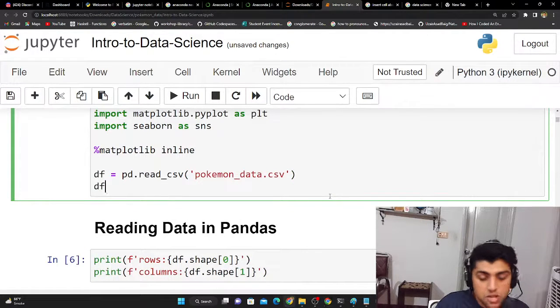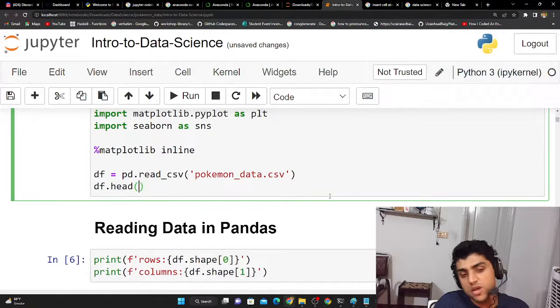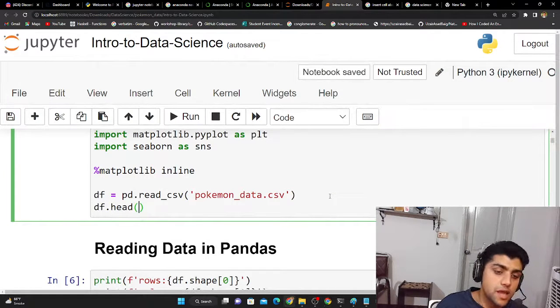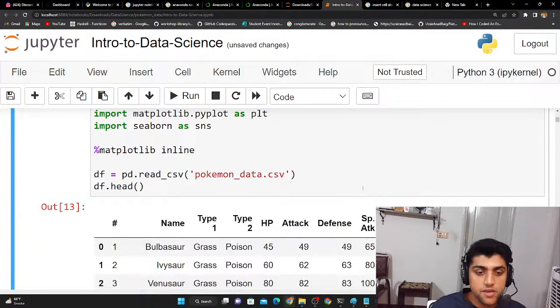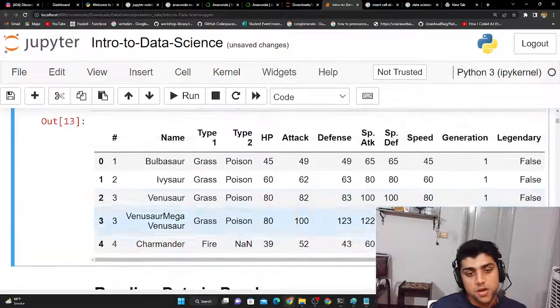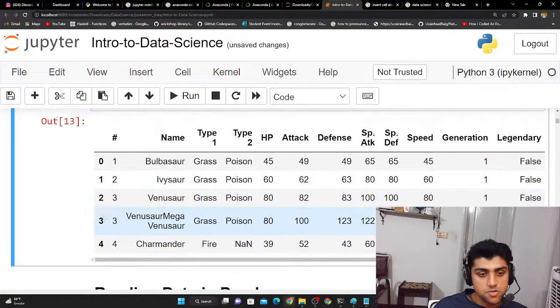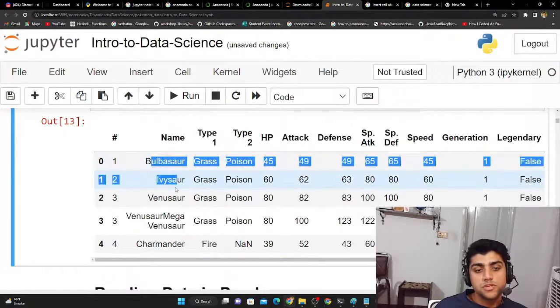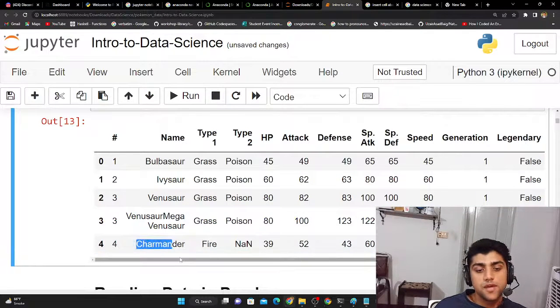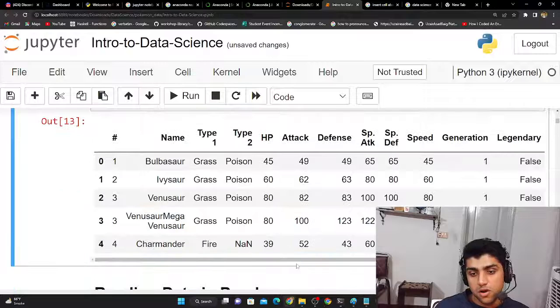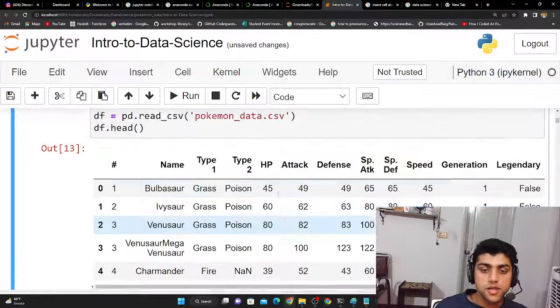Then what we do is run this data frame. But it's normally going to run all of the cells, and I don't want to read all of the columns at the same time. It's not even going to show me all. So I'm just going to do data frame dot head, and this shows me the top 5 rows from my file. If I run this, you can see the first 5 rows, which are 0, 1, 2, 3, and 4: Bulbasaur, Ivysaur, Venusaur, Mega Venusaur, and then Charmander. You can see all the columns are there as well.